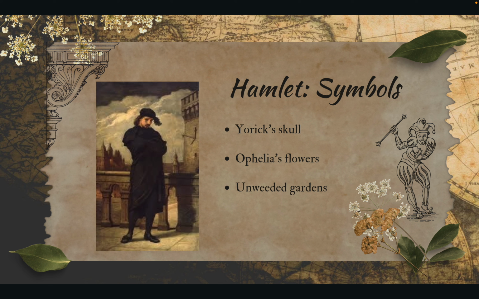Corruption can be represented by the weeds showing their greed for more space in the garden and the need to overtake what was once orderly and pure. This is like how Claudius shows corruption by wanting to take over the kingdom by killing the king. His selfish acts will then affect the entire kingdom and lead to his death.